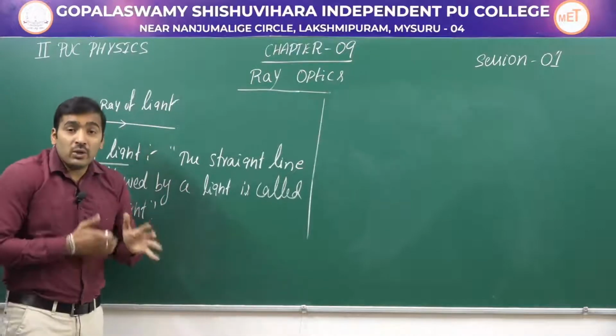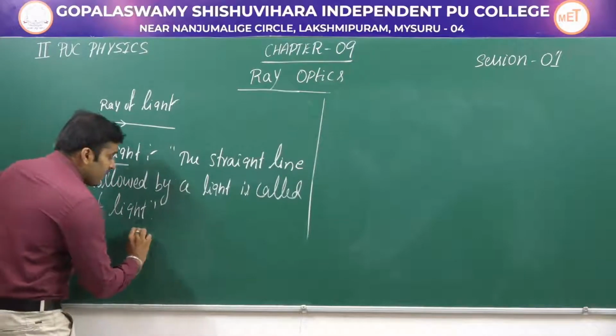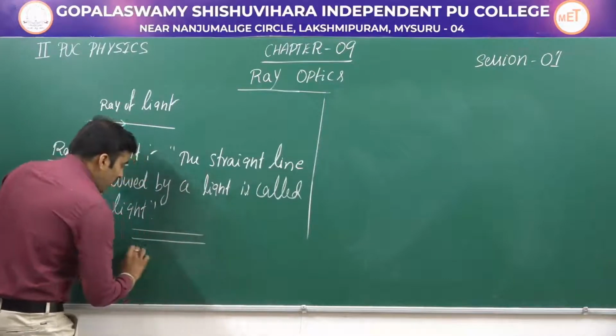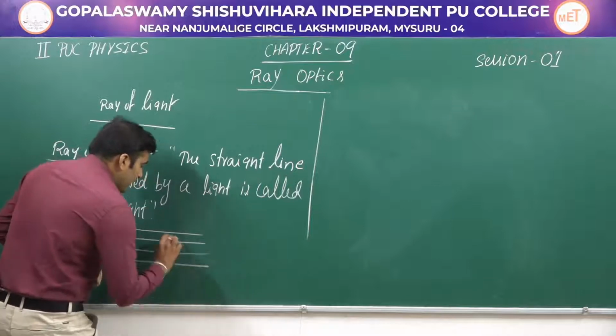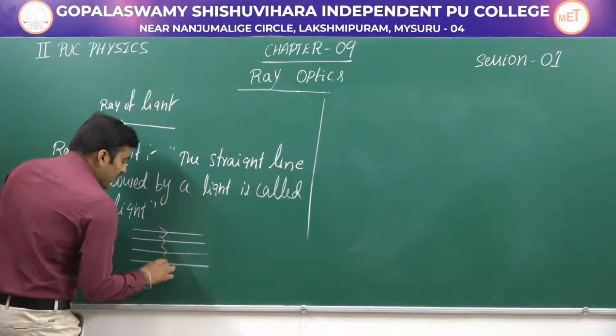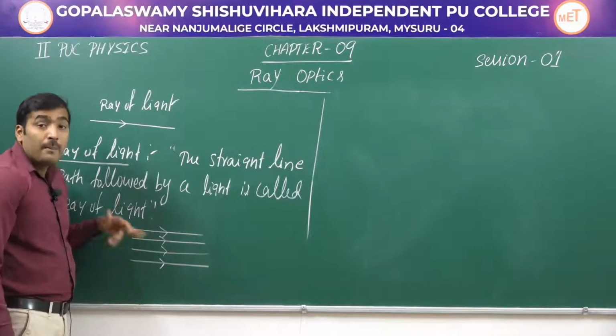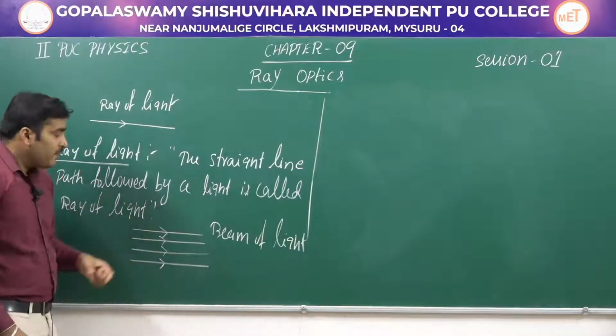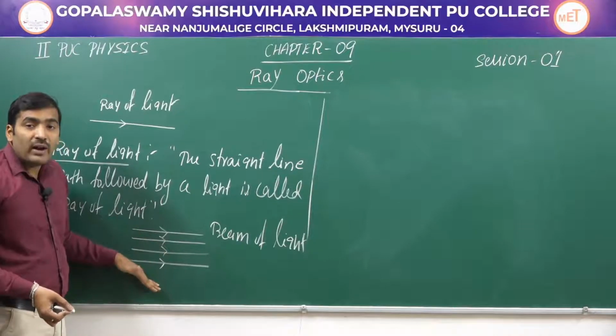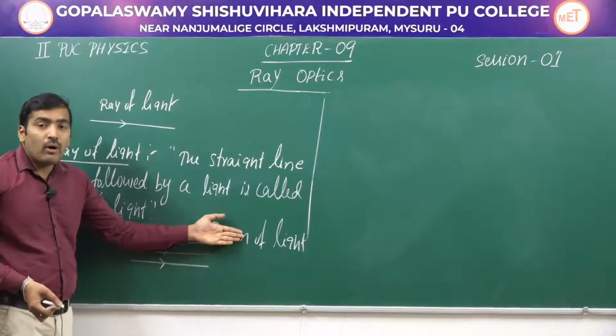If you have a collection of such rays, then this is called a beam of light. So we have a number of rays. Okay. So these rays will form a beam of light. What is a beam of light? A collection of rays of light is nothing but a beam of light.